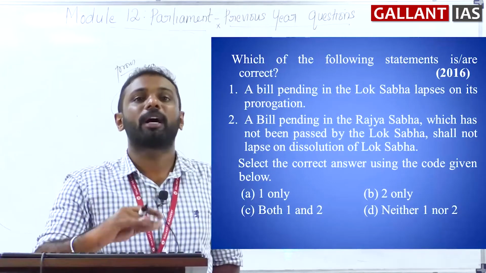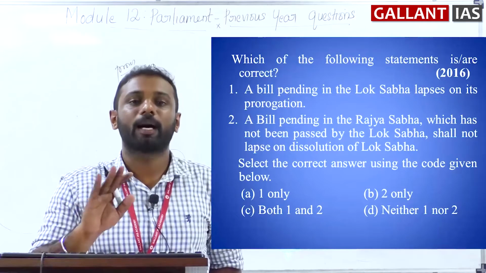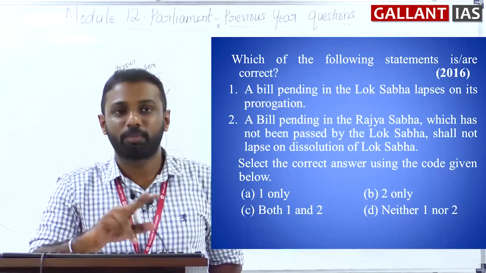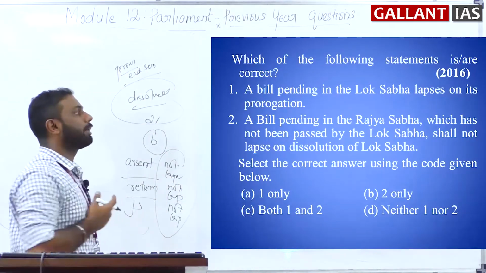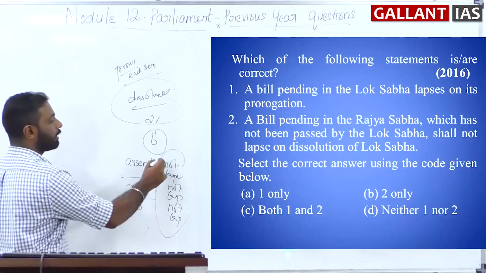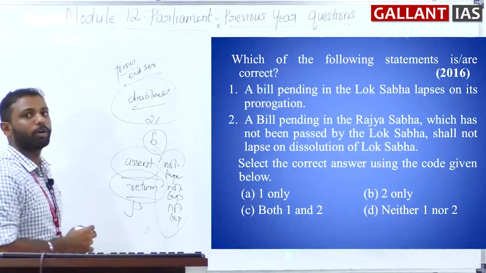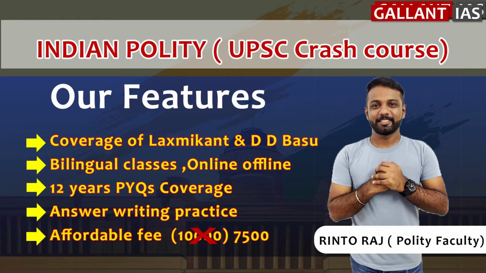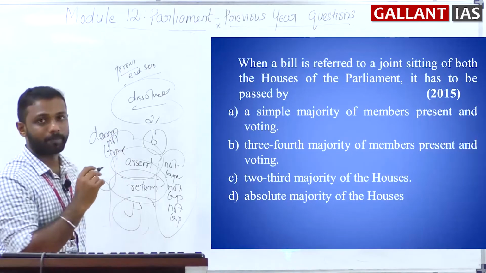Also, the bill passed by the Lok Sabha and pending in the Rajya Sabha also lapses upon the dissolution of Lok Sabha. So please note down all these things. The remaining bills, that is the bill pending in the Rajya Sabha which is not passed by the Lok Sabha, also the bill waiting for the assent of the president, or bill returned by the president, or bill called for a joint sitting, these bills do not lapse. Clear? Okay.